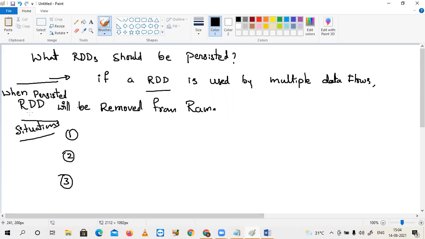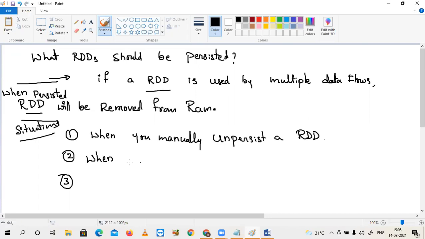In 3 situations, the persisted RDD will be removed from RAM. Number 1, when you manually unpersist it. That means forcefully. Previously persist, now unpersist. Next, when a session expires or when the session is completed.